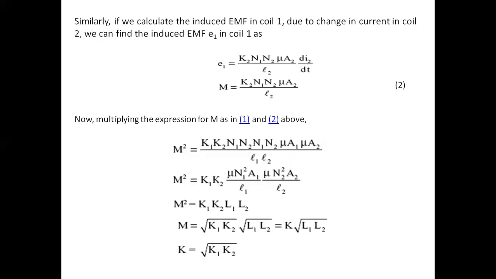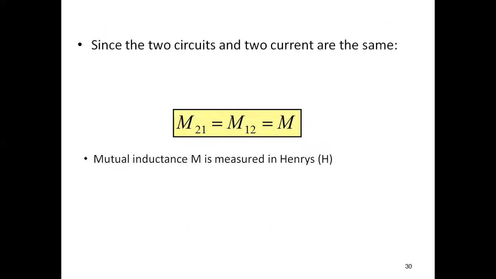Therefore, K equal to M by the square root of L1 L2. Since the two circuits and two currents are the same, M21 equal to M12. The unit of mutual inductance is also Henry.